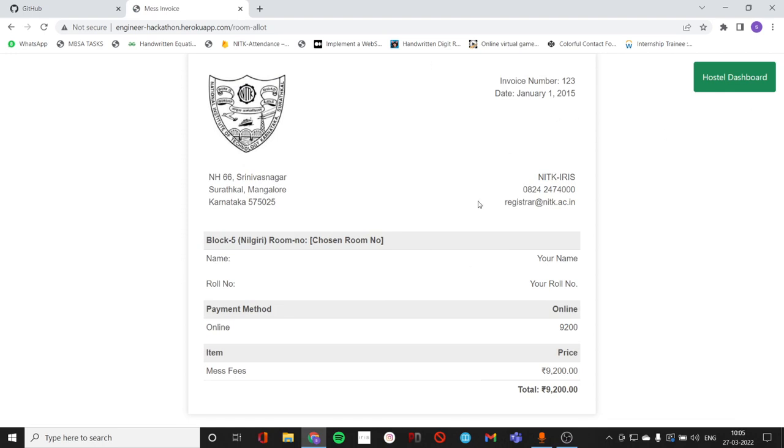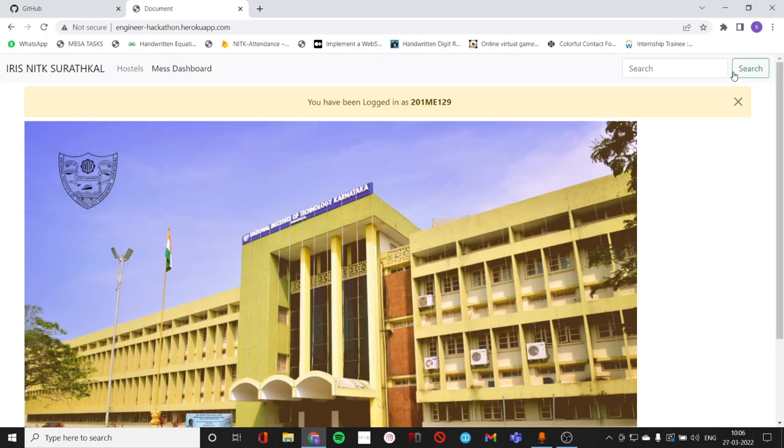And we'll be given an invoice, and we'll be generating the room slip, entry slip, all the things online itself by the server. We don't have to do any hectic process. So that was all what I wanted to demonstrate.